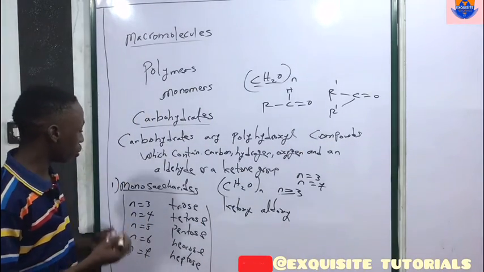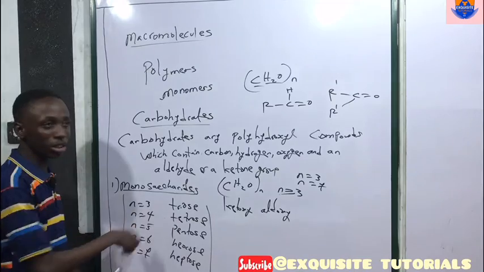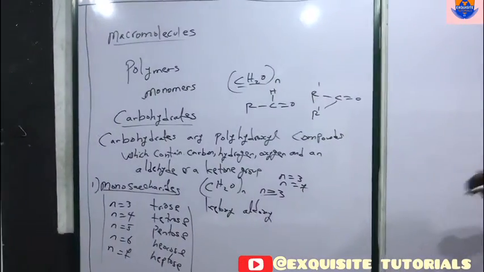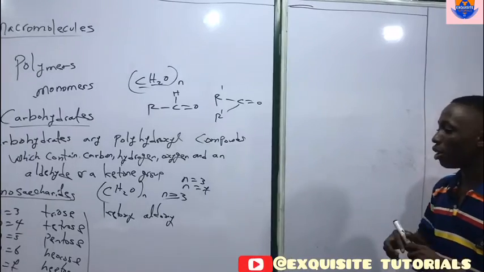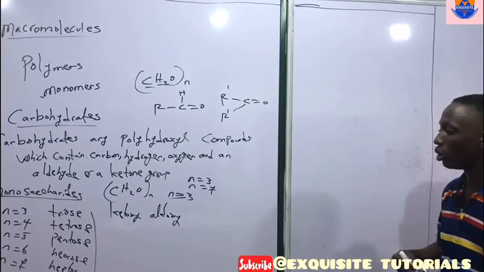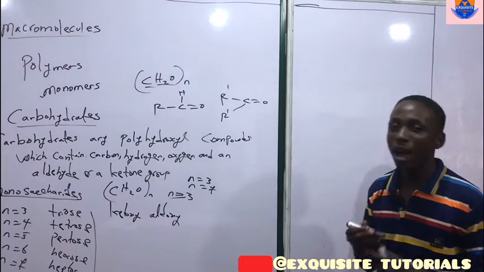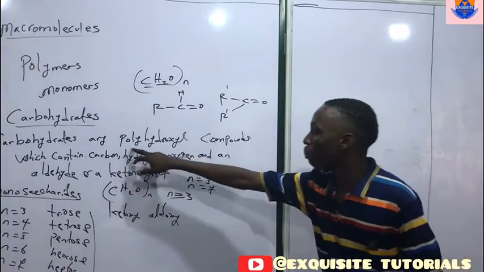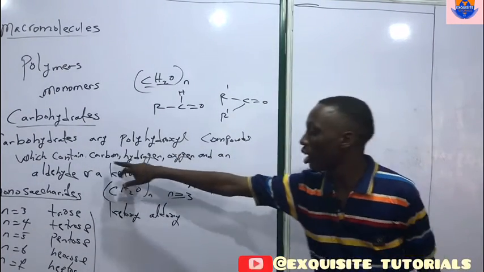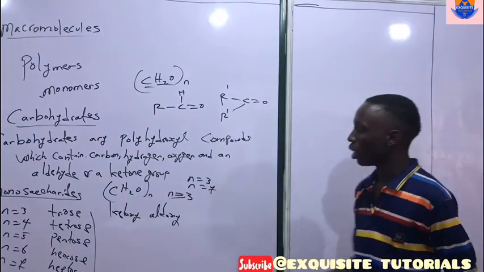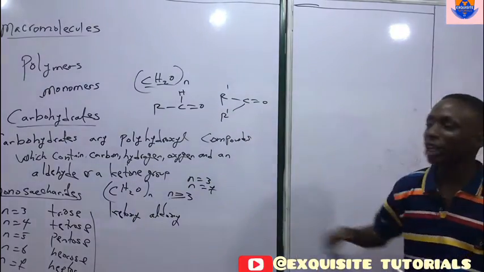Okay, basically we are going to be looking at n equals 3. For n equals 3, we can either have a triose sugar that will belong to the ketose, or a triose sugar that will belong to the what? Aldose. Now remember I said that carbohydrates are polyhydroxy compounds which contain carbon, hydrogen, oxygen and an aldehyde or what? A ketone group.